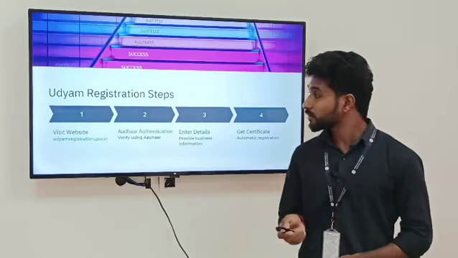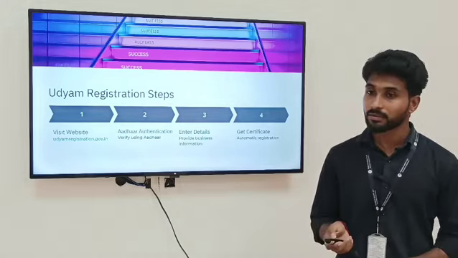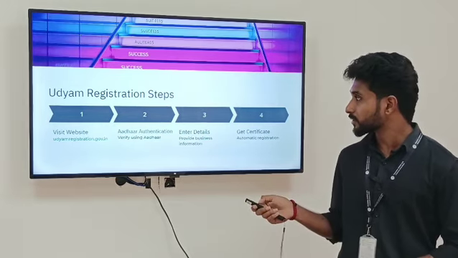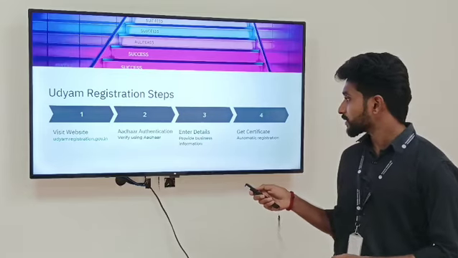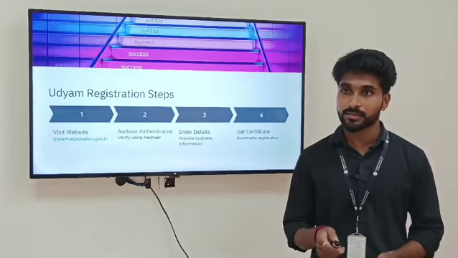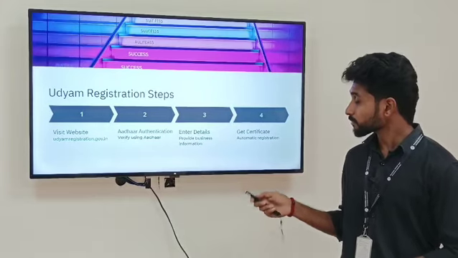Udyam registration steps. The first one is visit the website udyamregistration.gov.in. After visiting the website, the second step is Aadhaar authentication. After entering the Aadhaar number and the OTP, the third step is to enter the business details. After entering the business details and submitting the application, the certificate will be issued.